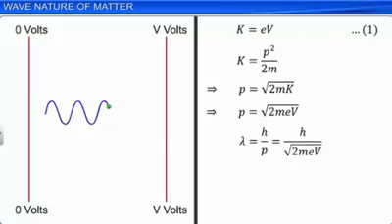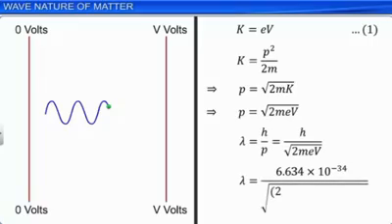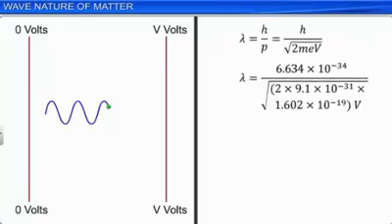Substituting the numerical values of Planck's constant h, which is 6.634 into 10 power minus 34 joule second, mass of the electron m, which is 9.1 into 10 power minus 31 kilogram, and charge on an electron e, which is 1.602 into 10 power minus 19 coulomb, and simplifying, we arrive at the equation lambda equals 1.227 divided by the square root of V nanometers.